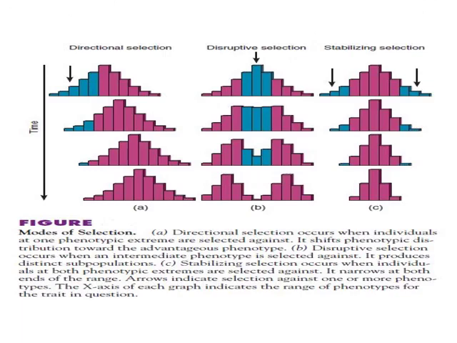Now I will discuss the three modes of selection in this diagram. Here you can see directional selection, disruptive selection, stabilizing selection. Now, first of all, directional selection. It occurs when individuals at one phenotypic extreme are selected against.